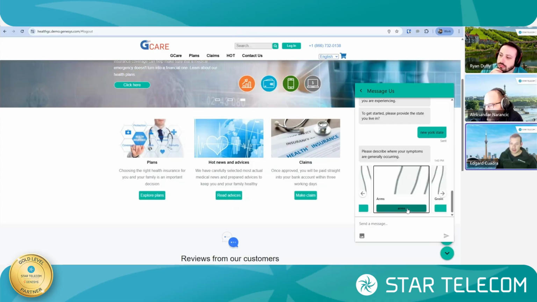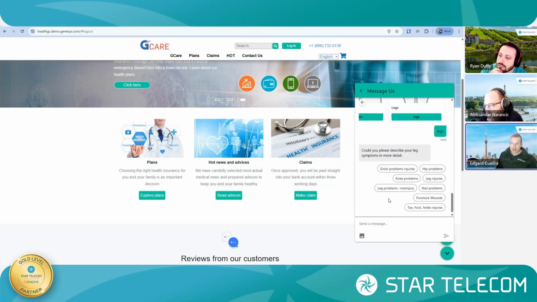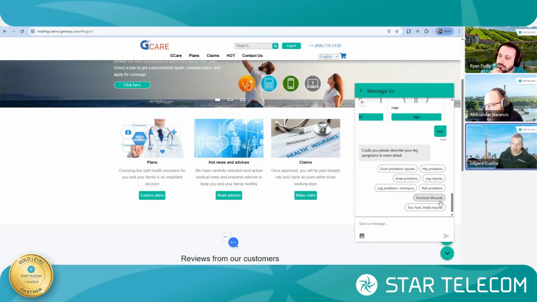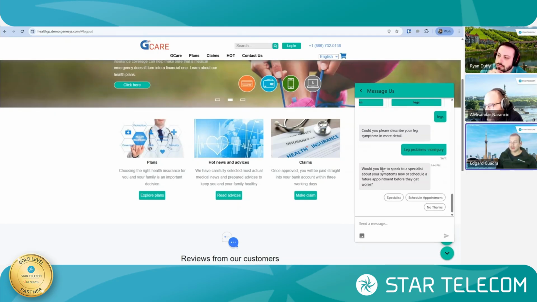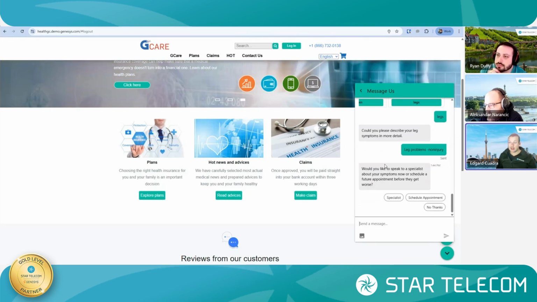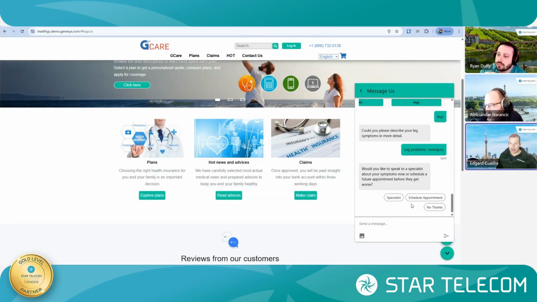Right, so where are my symptoms right now? Let's say it's in my legs. And what type of injury is it? Is it a reoccurring problem? Puncture wounds? I have some leg problems, or non-injury, right? So these are all particular workflows that we will help identify as a Genesys Cloud partner, Star Telecom. We'll design that into the flow, and then design these systems, in this case triaging healthcare, right?